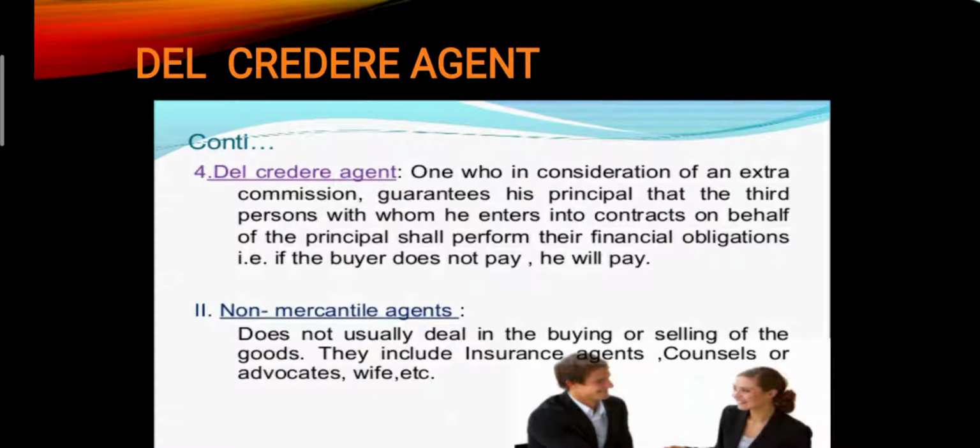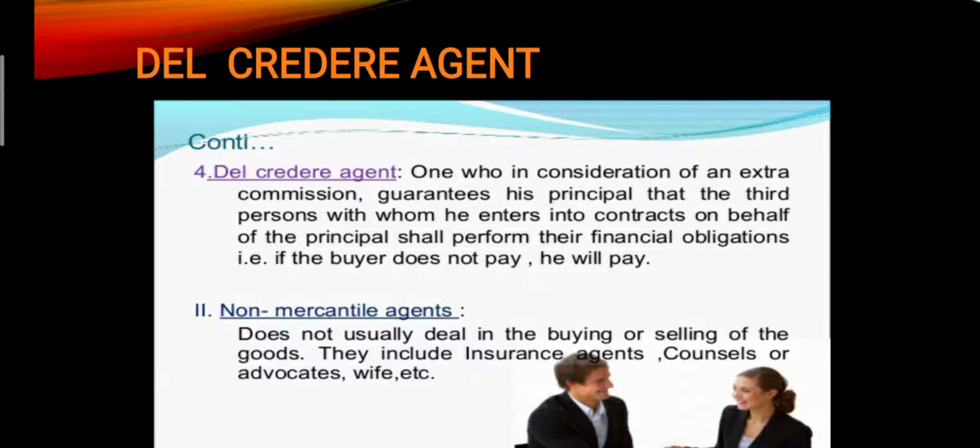Next is a del credere agent. A del credere agent simply guarantees the principal the collection of money for which the principal has done credit sales. For the credit sales done by the principal, he stands guarantee to collect the money from the creditors and give it back to the principal. For doing so, he gets a commission.